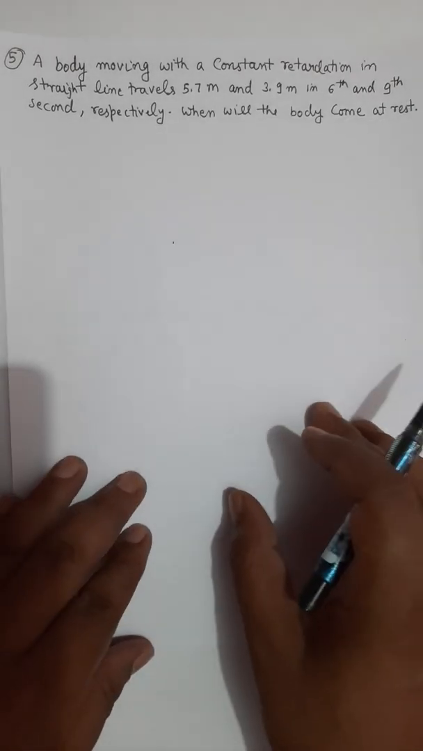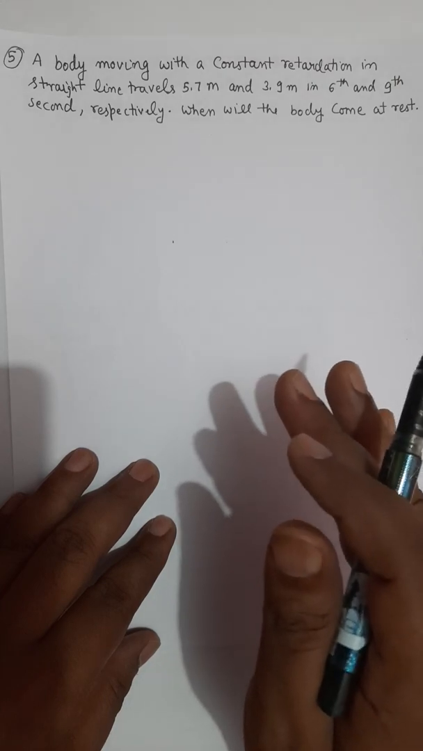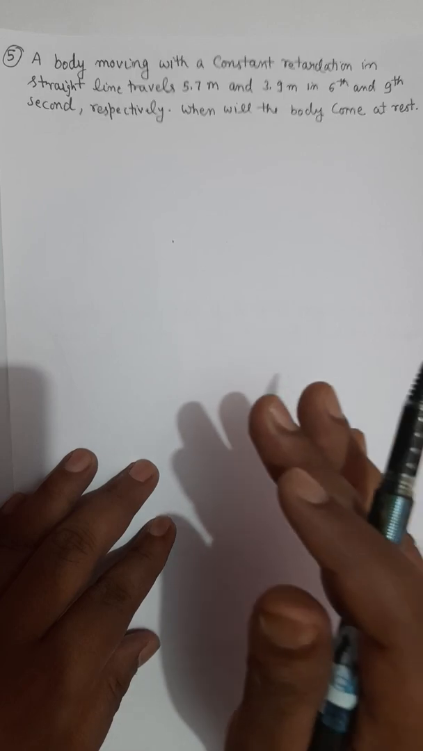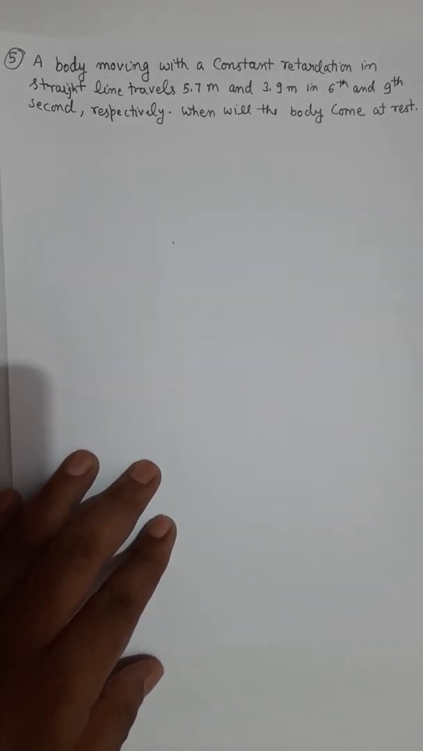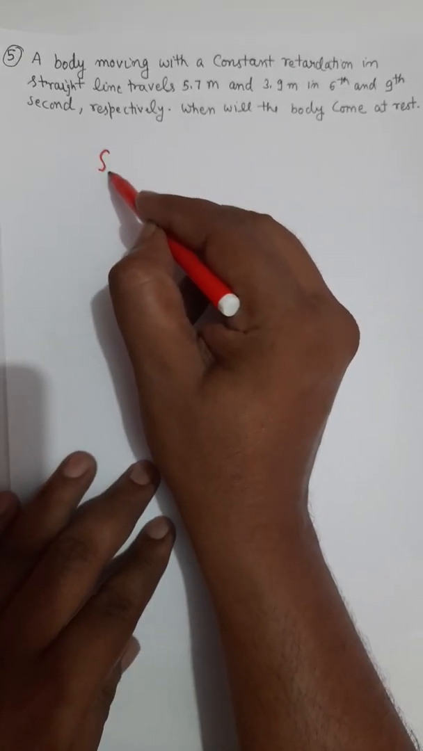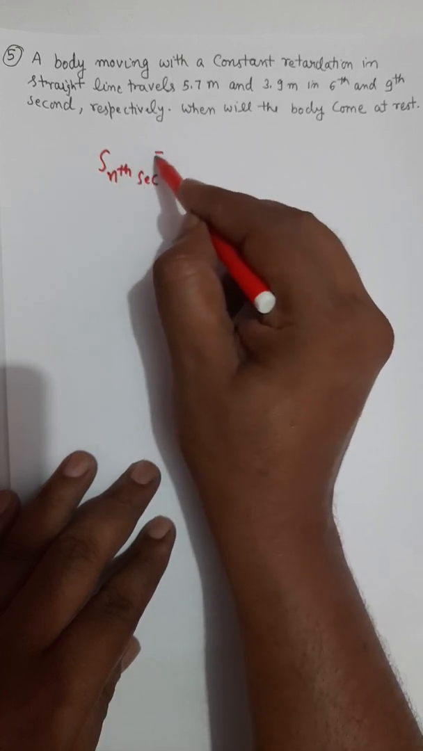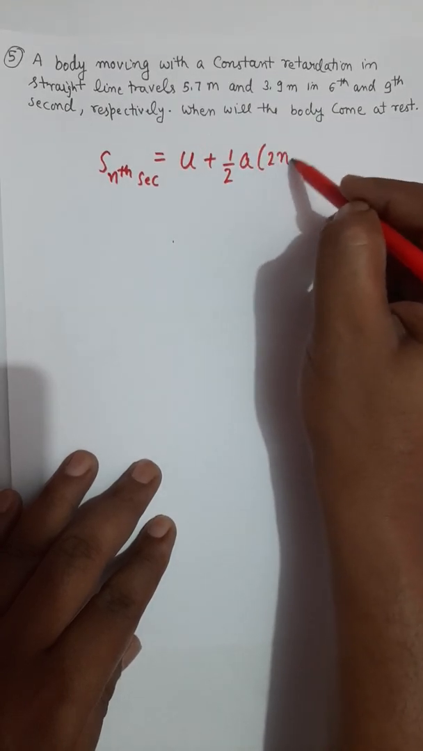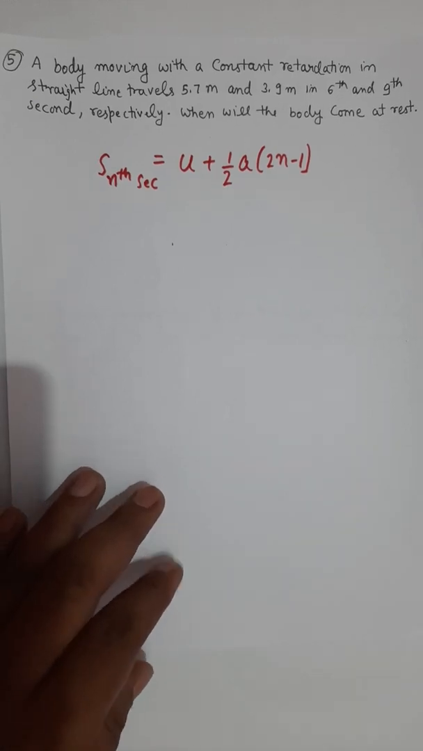Next doubt is question number 5: a body moving with a constant retardation in a straight line travels 5.7 meter and 3.9 meter in 6th and 9th second. This question is based on the result of the formula for distance traveled in a specific second. We all know that distance traveled in the nth second is given by u plus half a into 2n minus 1. So this question is based on this equation.